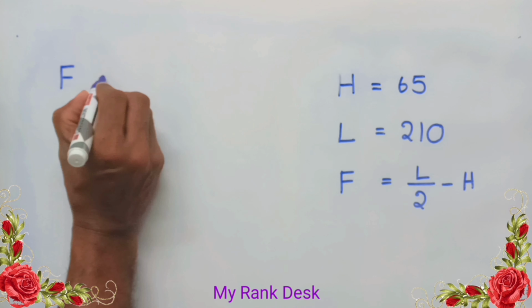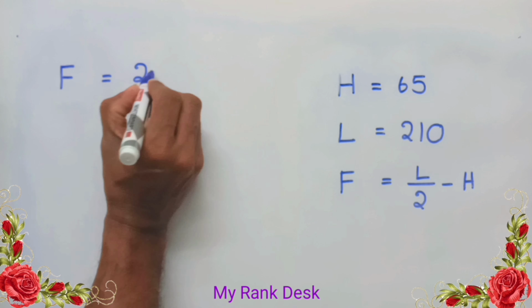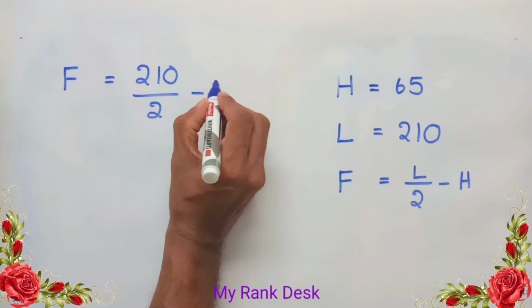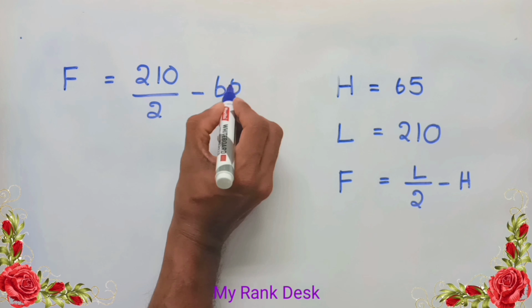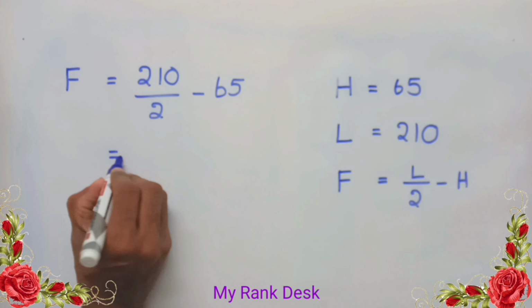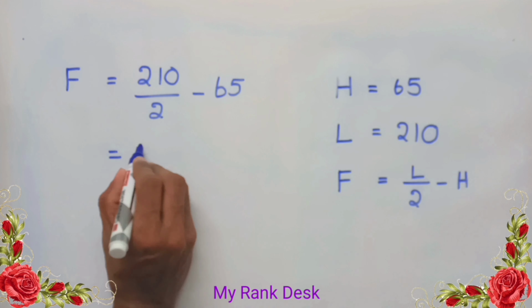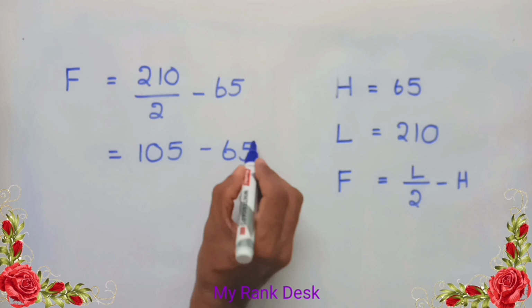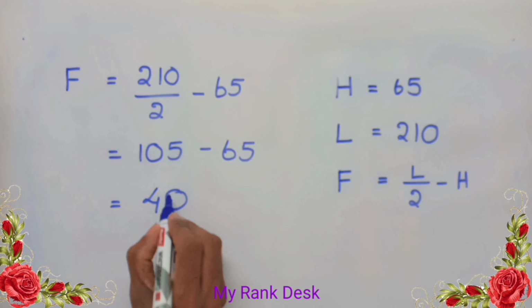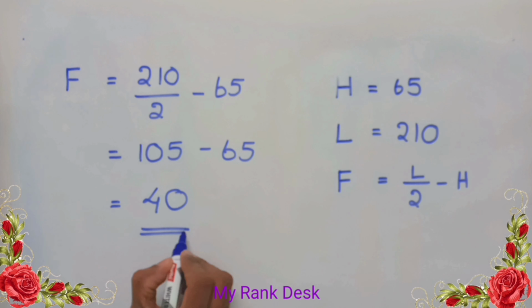Total number of four-footed animals equal to 210 by 2 minus 65. That's equal to 105 minus 65 equal to 40. Answer 40.